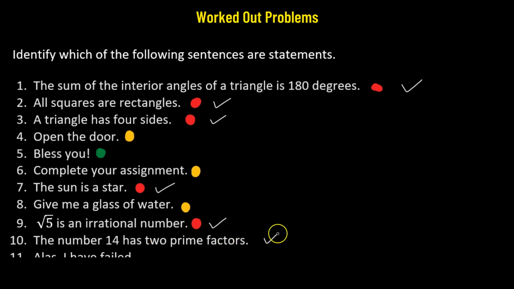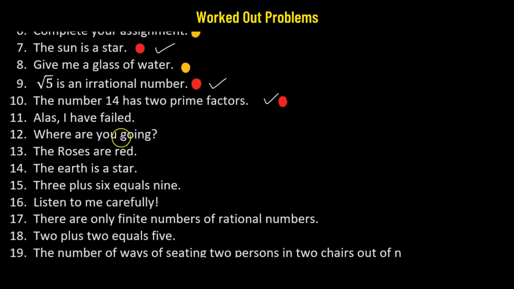Number 10. The number 14 has 2 prime factors. So this is a sentence and this is an assertive sentence. It's making an assertion, and because this assertion is true, we can say that this particular sentence is a statement.